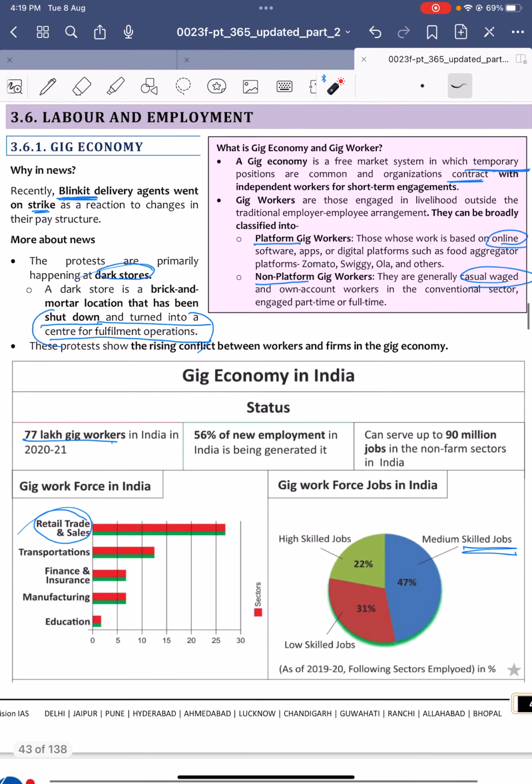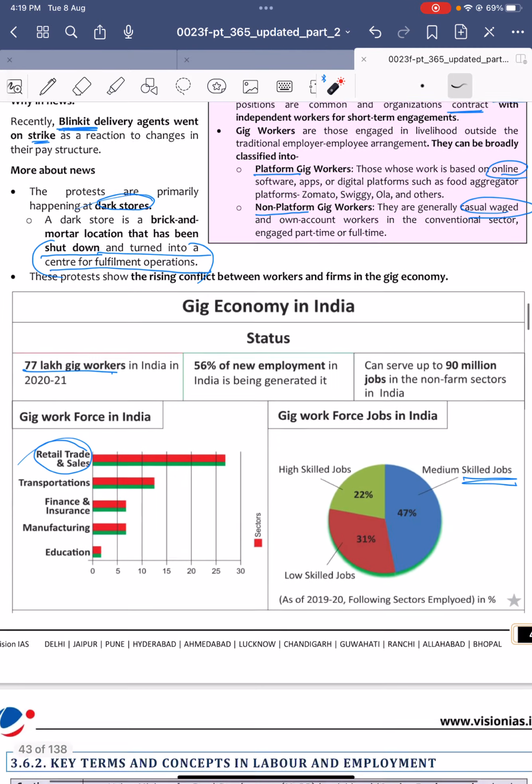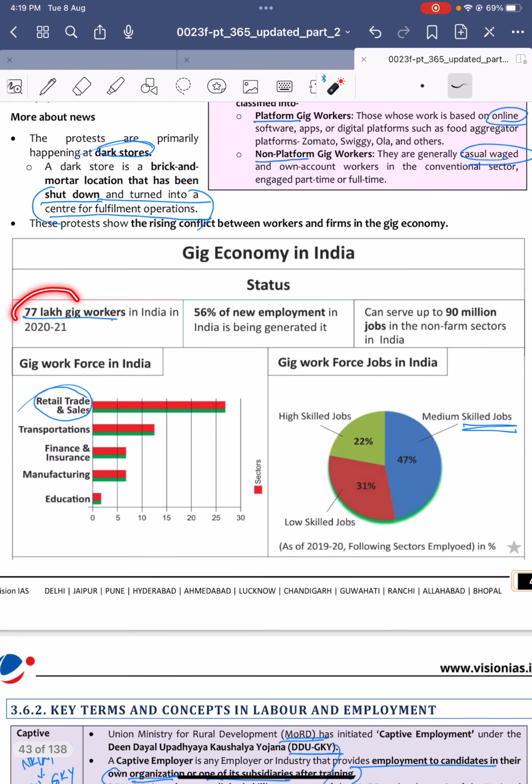So those stores are nothing but called dark stores. The gig economy status in India is that 77 lakh people are working in the gig economy in our country, highest in the retail, trade, and sales sector. And of the gig workforce, nearly 47% are in medium skill jobs only.